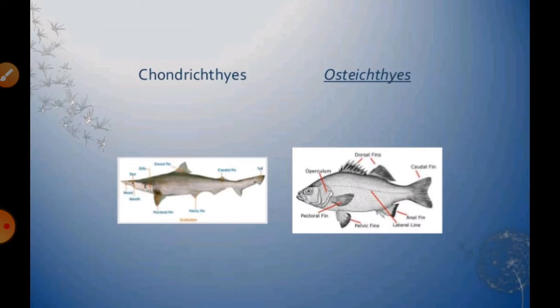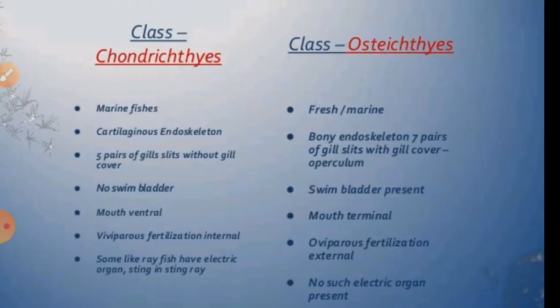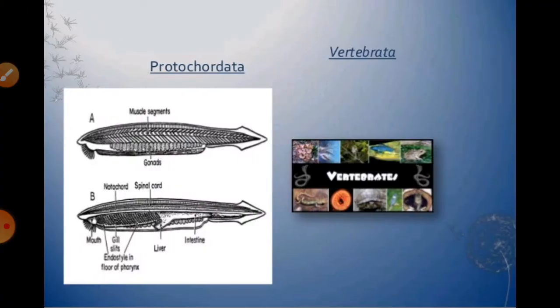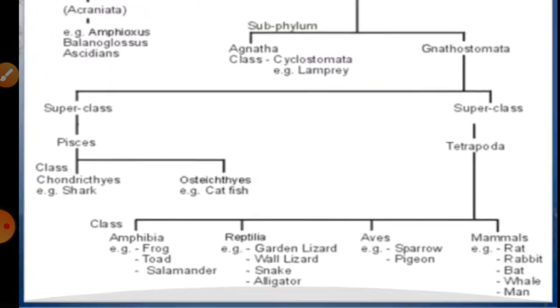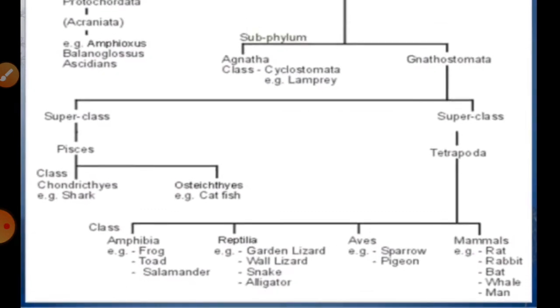So you must learn them, because suppose a student takes zoology as a specialization in the MSc, he must know all these characters of the fishes because they are very important in case of the organisms. We have talked about lots of things about these organisms. Later on the different classes are found, that is the superclass Tetrapoda, in which we have to talk about amphibia, reptilia, aves and mammals.